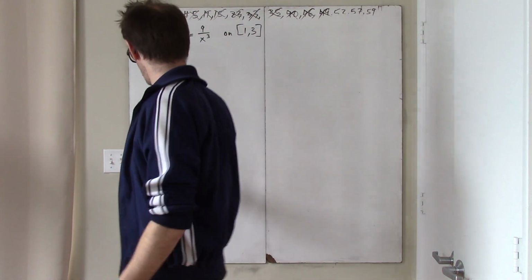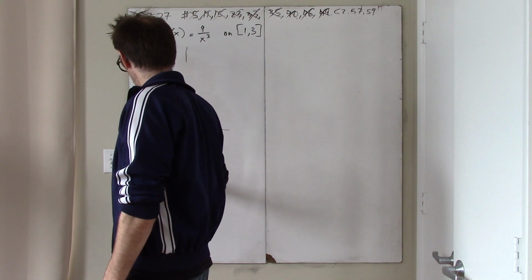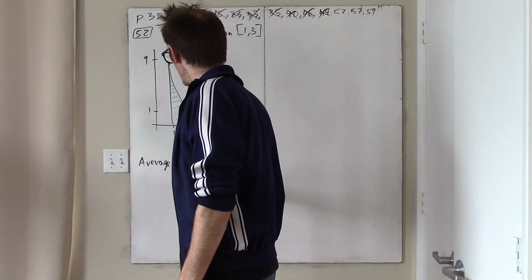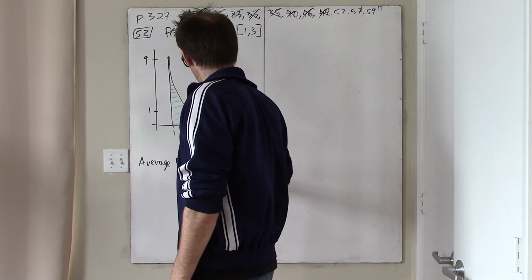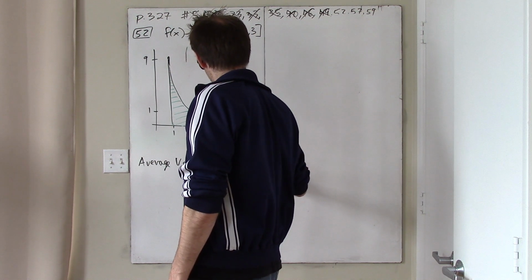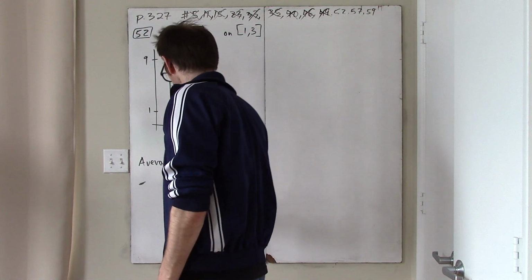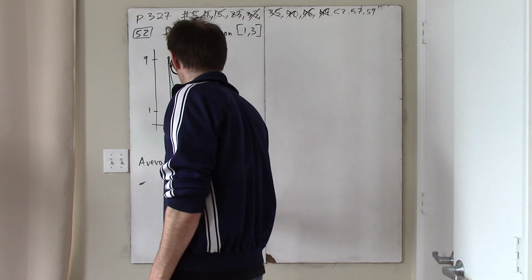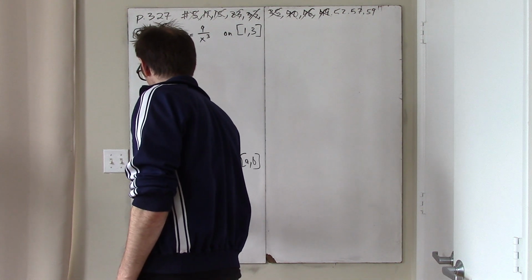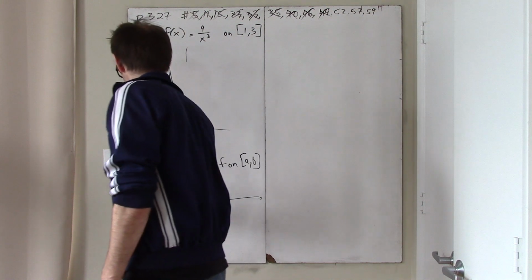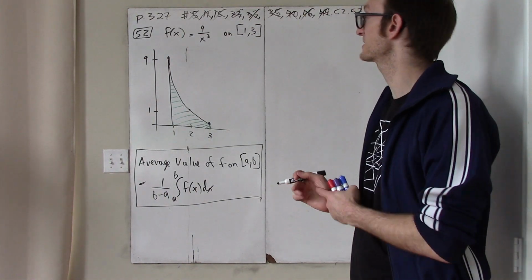But this is what we determined last class, or in the video, is that the average value of f on some interval a, b is equal to the integral from a to b of f divided by the width of that interval. And we talked extensively about why that makes a lot of sense. So let's just do it kind of in the context of this problem.